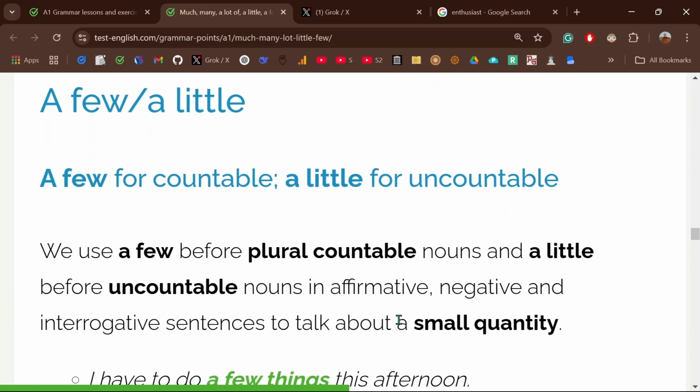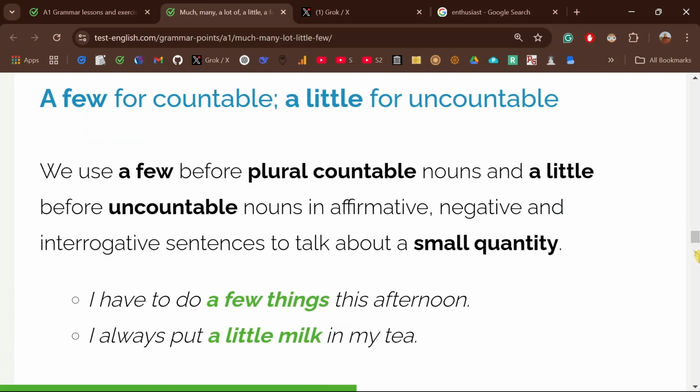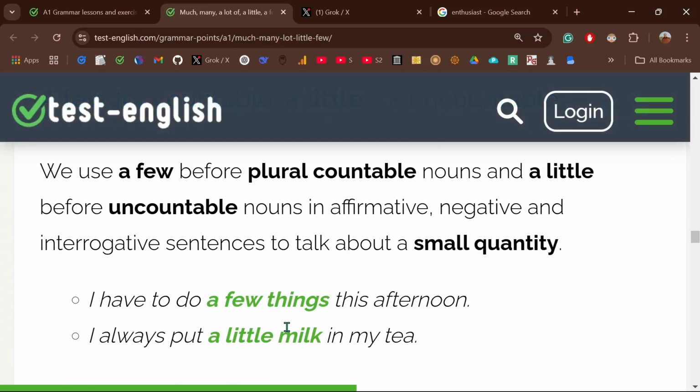A few and a little. A few for countable, a little for uncountable. This is a common mistake, right? A few before a plural countable noun. I have to do a few things this afternoon. So things is plural countable. See? So, a few things.